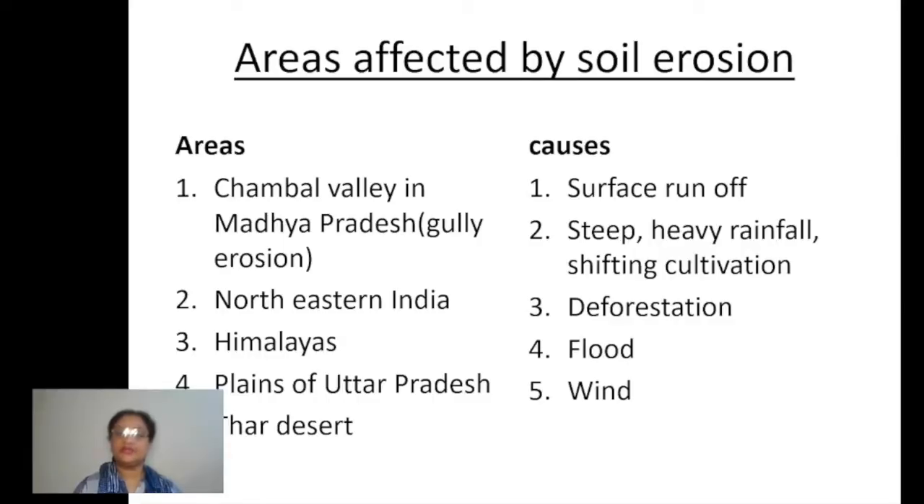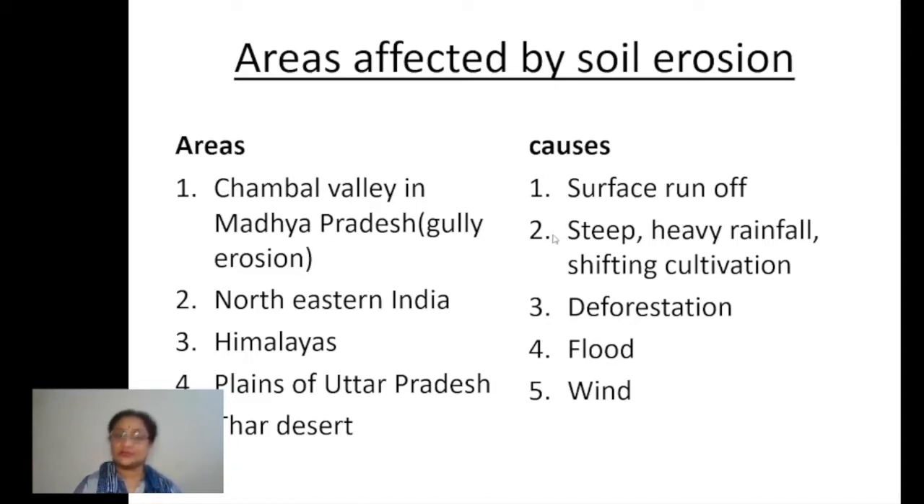Now, what can be the solution to reduce the soil erosion? Because, children, we have seen that the soil is eroded in different ways in different regions of India, right? You can see by yourself. These are just a few examples. Chambal Valley is known for the various gully erosion, right? A large area is covered by gully erosion.